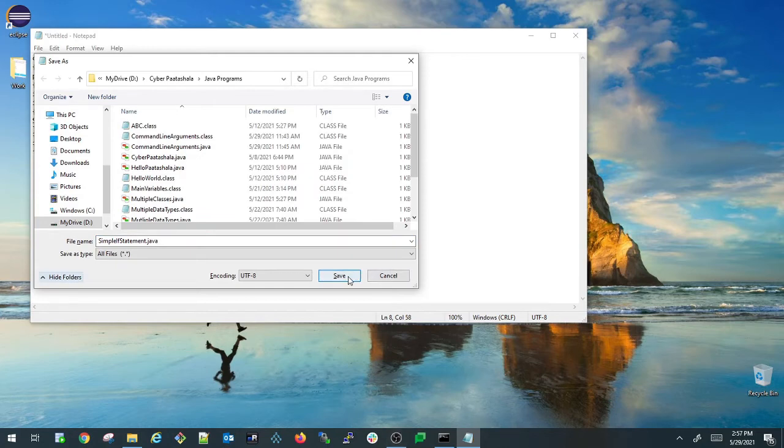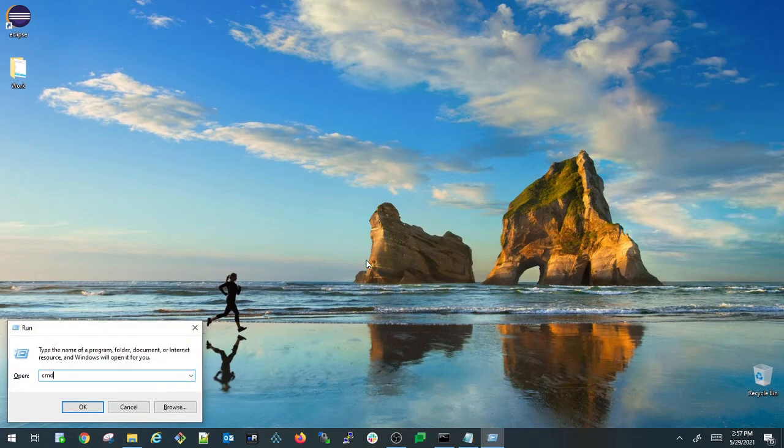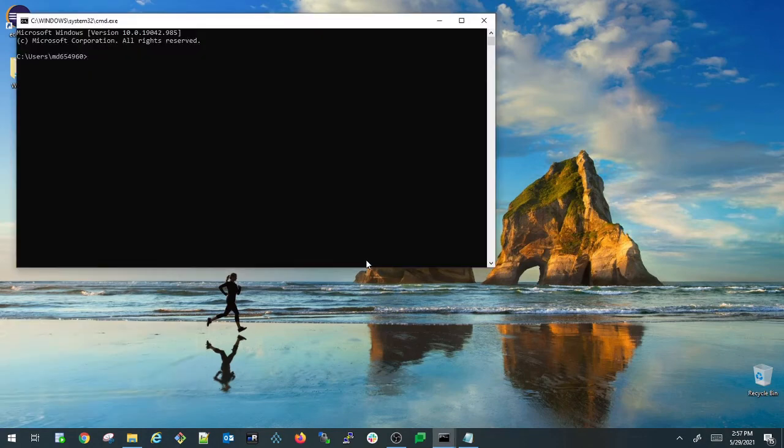So I saved this program. Let me compile this. I'm opening a command prompt here and going inside my Java programs folder, Cyber Pathshala Java programs. Here I have my Java program. Let us compile that: javac SimpleIfStatement.java.